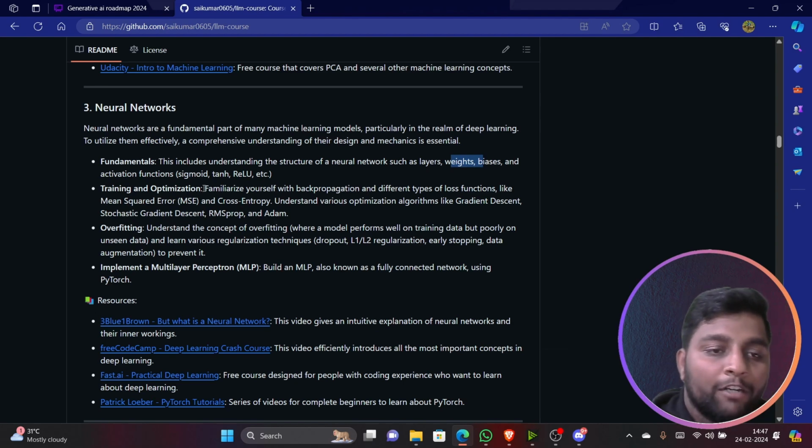And the different training and optimization techniques like mean square error, cross entropy, gradient descent, stochastic gradient descent algorithms, RMSprop, and Adam. All these things you should know. Then when it comes to overfitting, you should use L1 and L2 regularization, early stopping methods, and data augmentation. So all these topics you can check out.